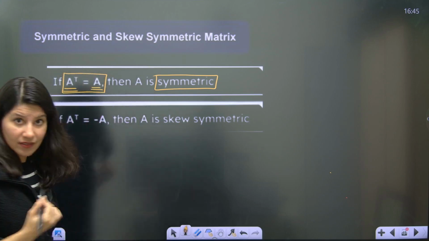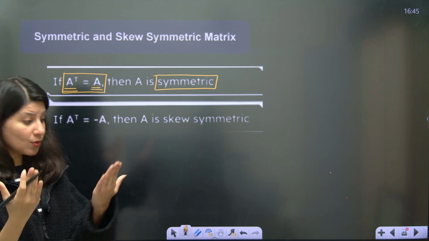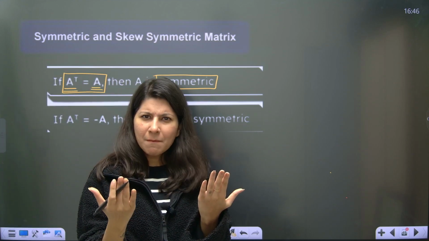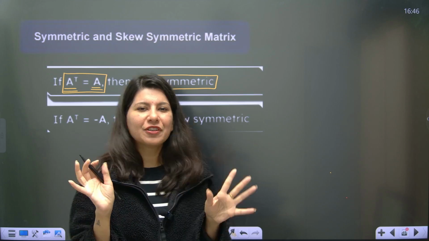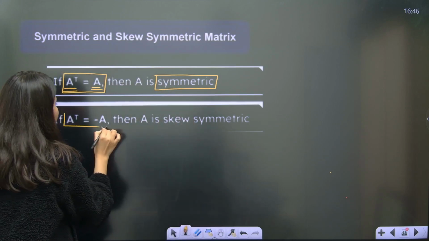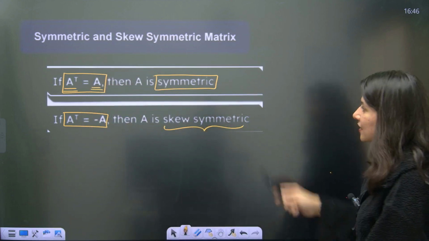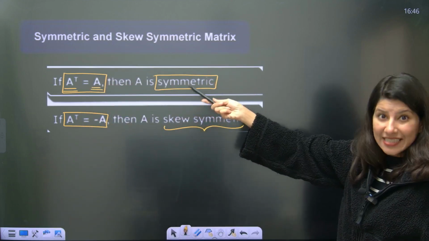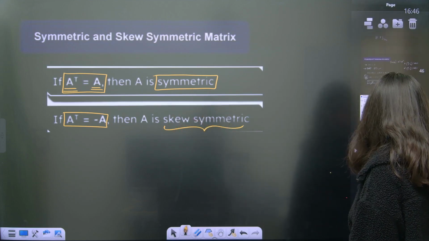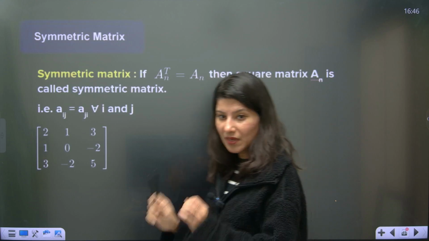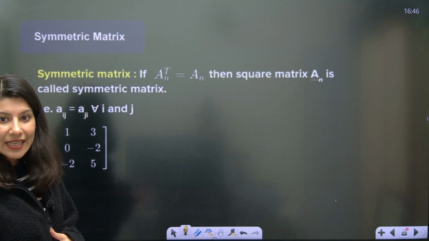Okay. And if you have a matrix A and if you take a transpose and you'll be like, huh, they are same, but the values are opposite sign, just that difference. So A transpose is equal to minus A, that means skew symmetric matrix. So this is a basic definition, right? Symmetric means A and A transpose are same. Skew symmetric is A transpose is equal to minus A, guys. And one by one we'll understand the symmetric and skew symmetric. Now you know the definition. So symmetric, where A transpose and A are equal.